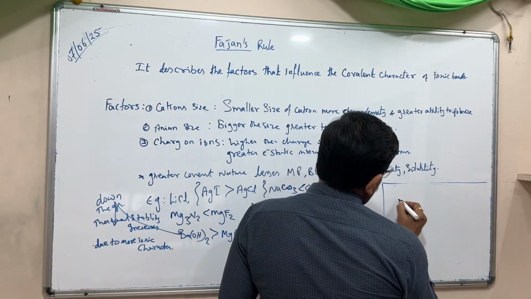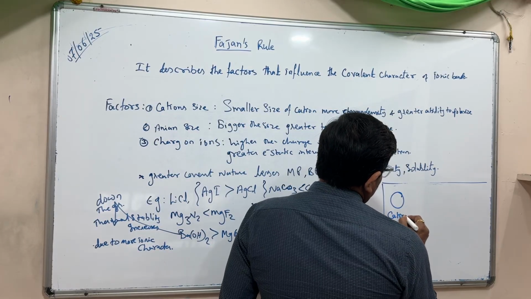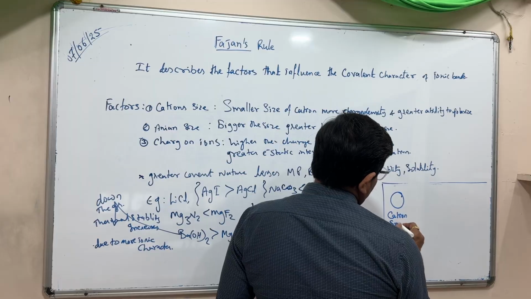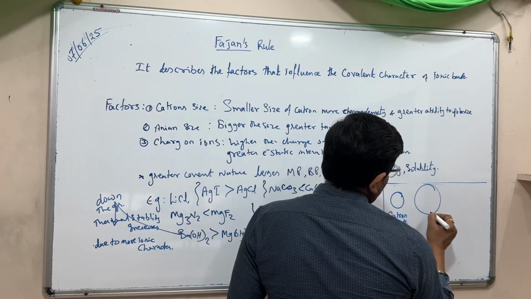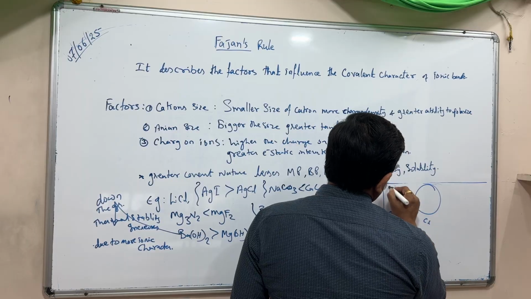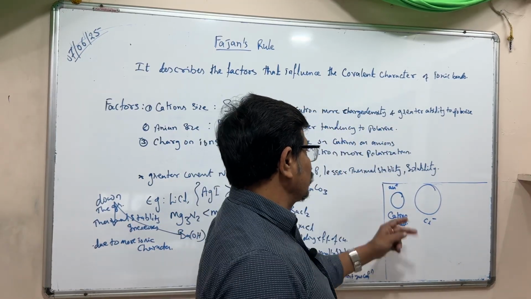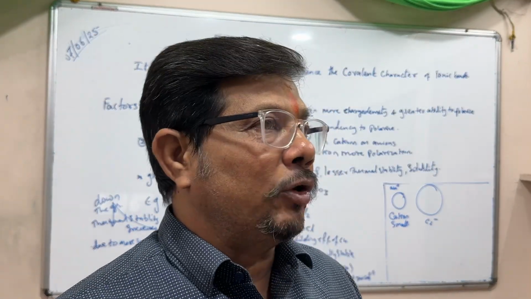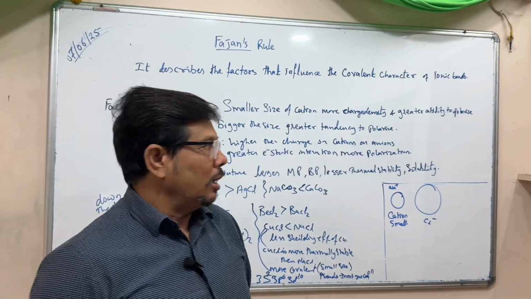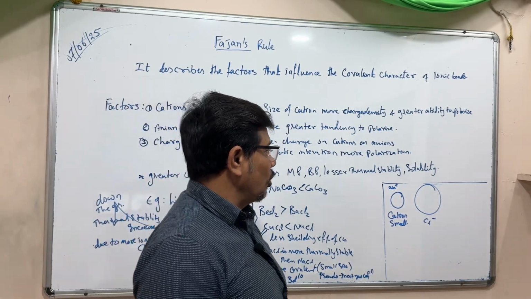If the cation size is very small and the anion size is bigger, like the sodium ion and the chloride ion, I will give the idea about ionic radius and size of the ion, and I will give the values so you will come to know.